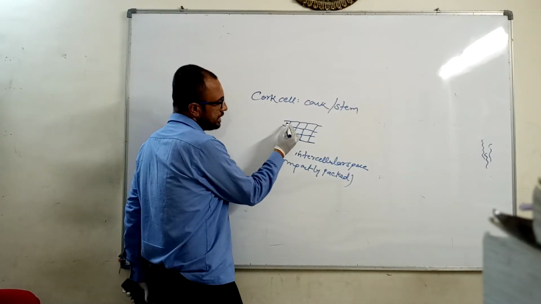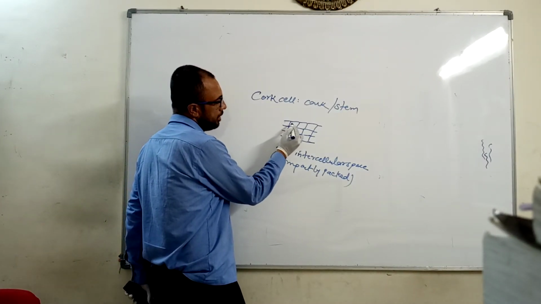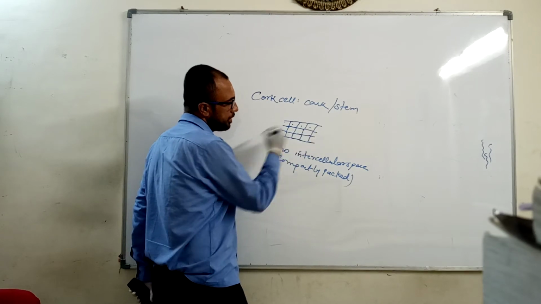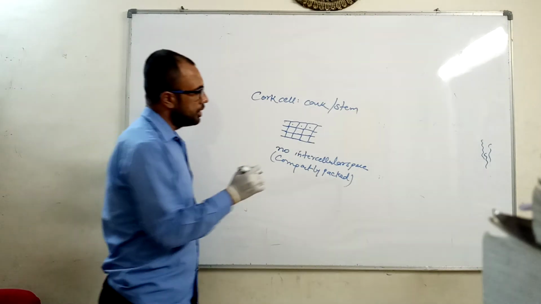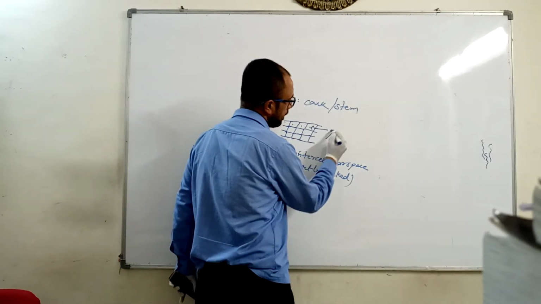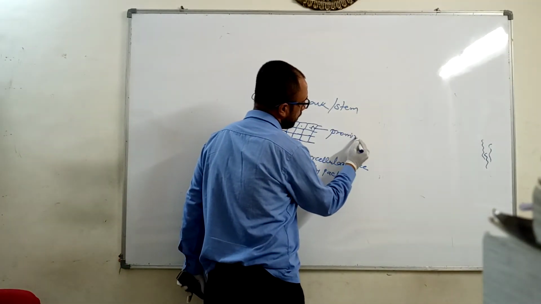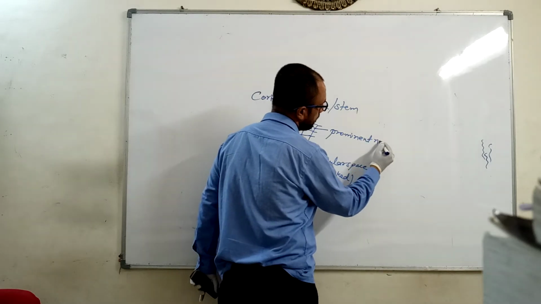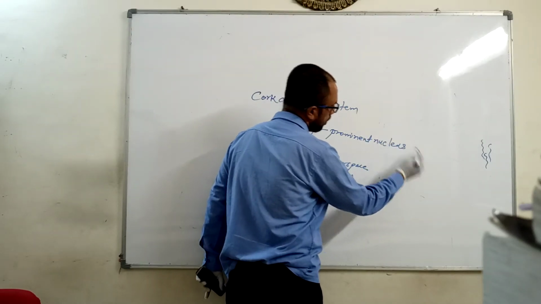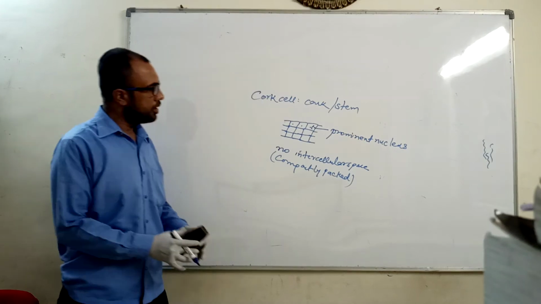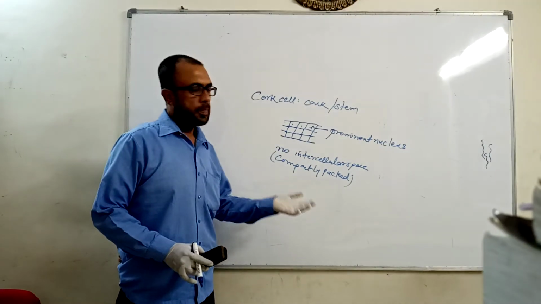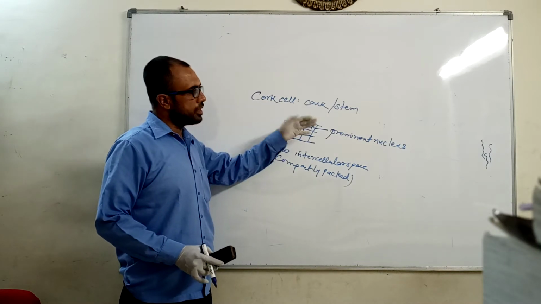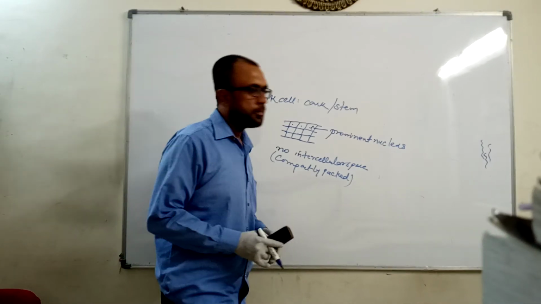Secondly, each cell, like this is a cell, this is a cell, has at its center, exactly at the center, a prominent nucleus. So the honeycomb arrangement was the first study about the cell, which was done on the cork cell or the stem cell of plants.